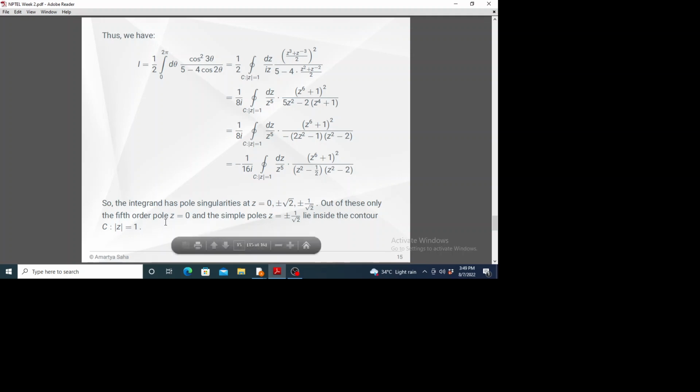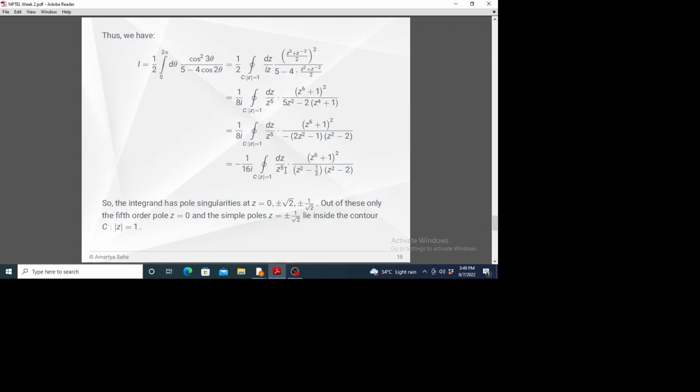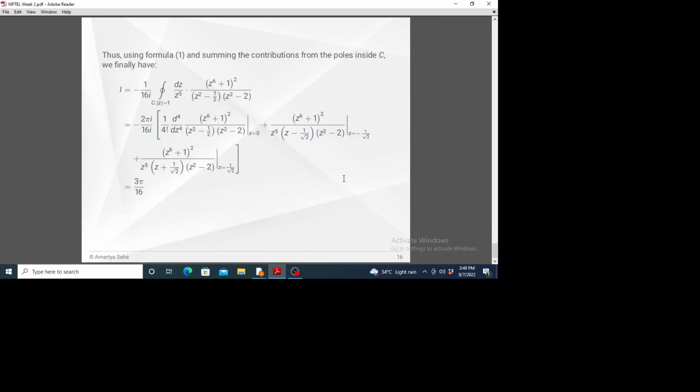So we have these 3 poles, z equals 0 and z equals plus minus 1 by root 2, that will actually contribute to this complex contour integral. Okay. So as I said, z equals 0 is the fifth order pole, and z equals plus minus 1 by root 2 are simple poles, like order 1 poles.